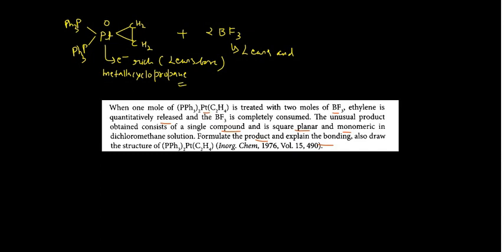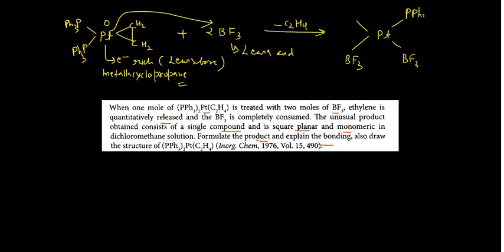When the reaction happens, the electrons attack the BF3, and in the reaction the ethylene will evolve quantitatively, and you will have this resulting complex, which has BF3 and BF3, and here you can write PPh3 and PPh3. It's a cis complex. Remember, it's a cis complex. So this is the structure.